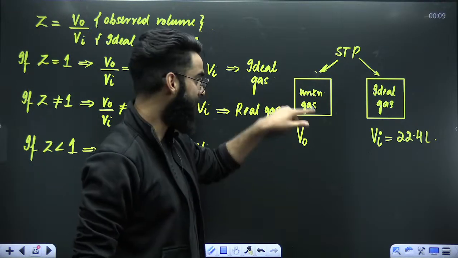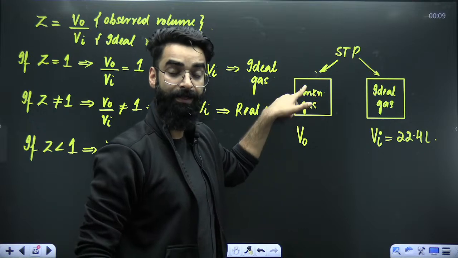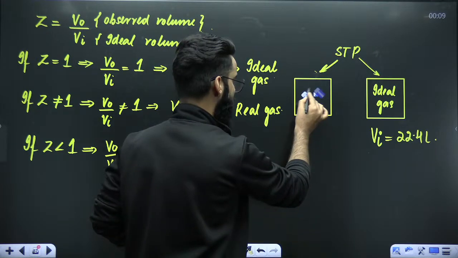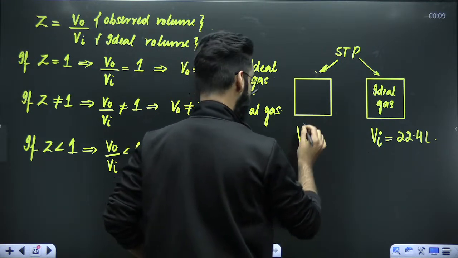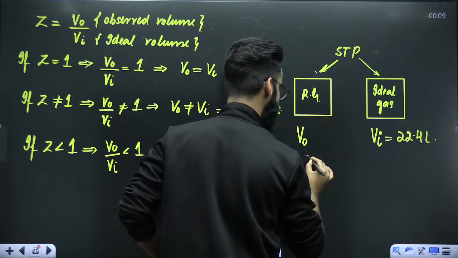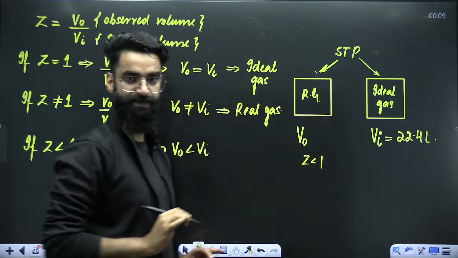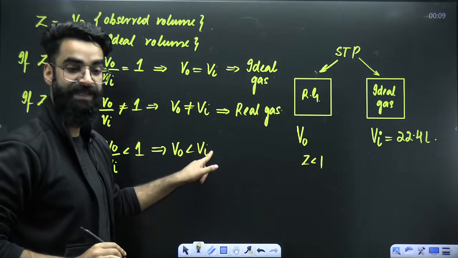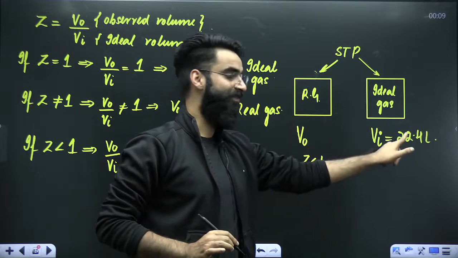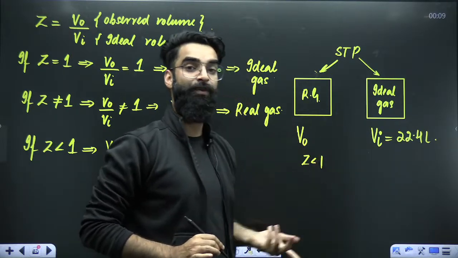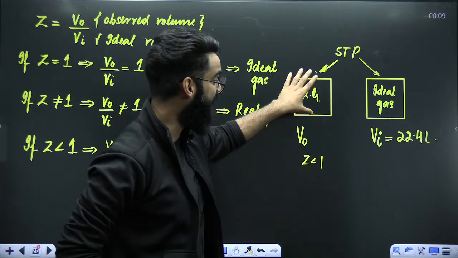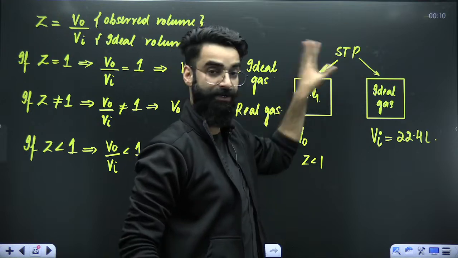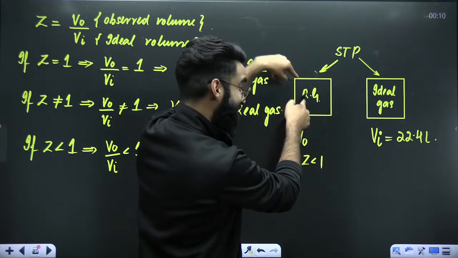My dear students, if Z is less than 1 for the gas in this container, then it has to be a real gas. It's not an unknown gas now. It's a real gas whose Z value is less than 1. So V naught by Vi is less than 1, V naught is less than Vi. If V naught is less than Vi, what does that mean? That means the volume occupied by the real gas is less than the volume occupied by the ideal gas under the same conditions.